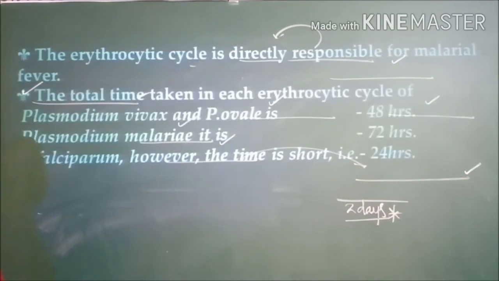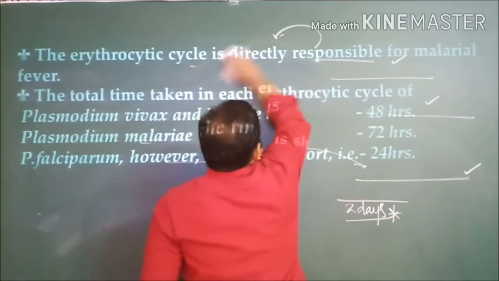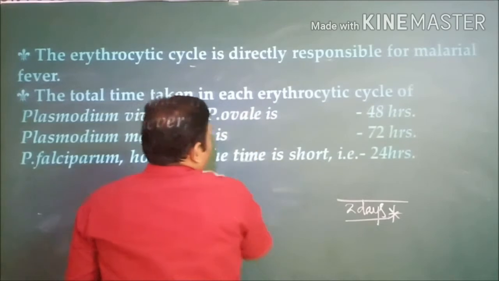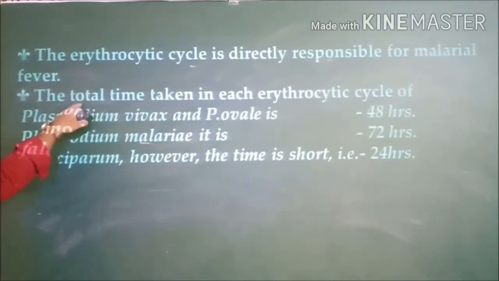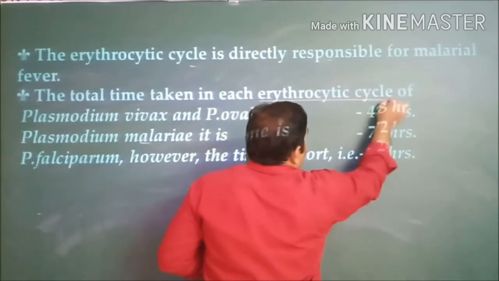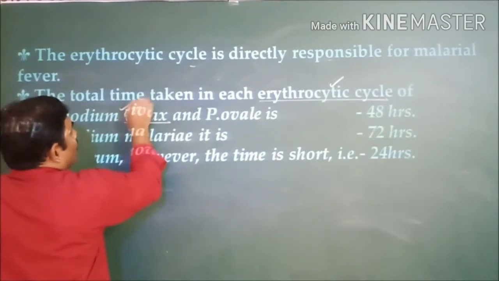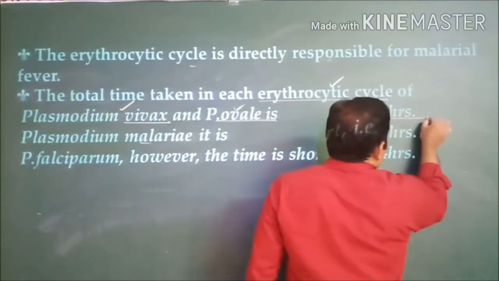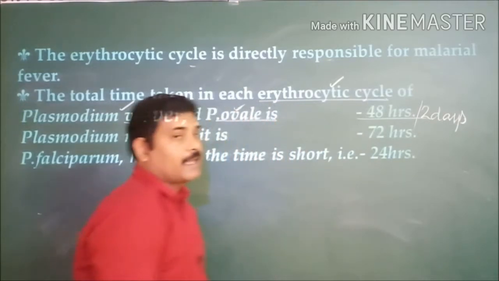Now when you see here, the time period taken by these different kinds of species for the erythrocytic cycle differs. Let us see the time period taken by the various types of species in a detailed way. As you know, the erythrocytic cycle time period taken by the various species includes, for example, Plasmodium vivax, which takes 48 hours, or else 2 days, for completion of the erythrocytic cycle.